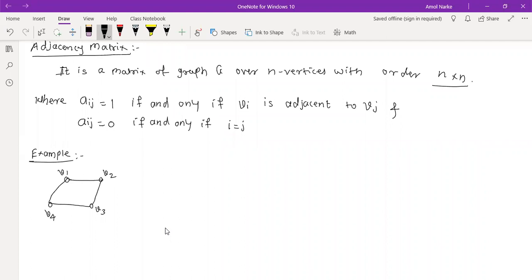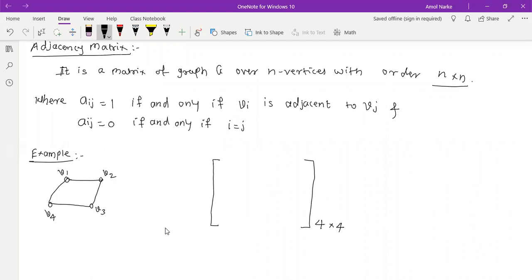Okay. So we need to draw the matrices now. What is the order of the matrix here? What should be the order? Yes, 4 by 4, 4 cross 4. Exactly. Why? Because we have 4 vertices, 1, 2, 3, 4. 4 vertices, 4 by 4 order.